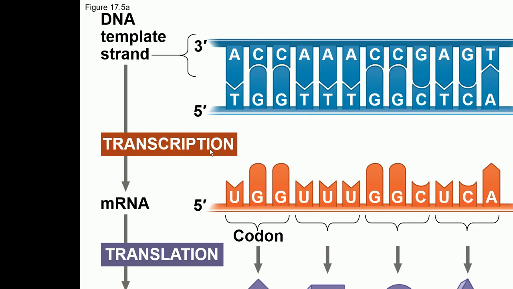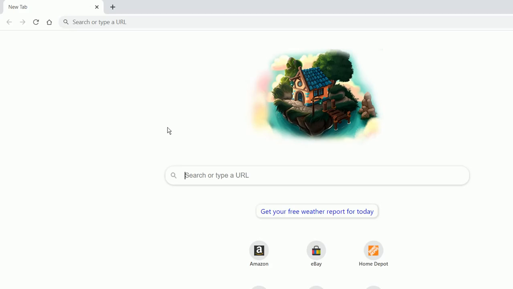After transcription comes translation. In the translation step, 3 ribonucleotides form 1 codon.